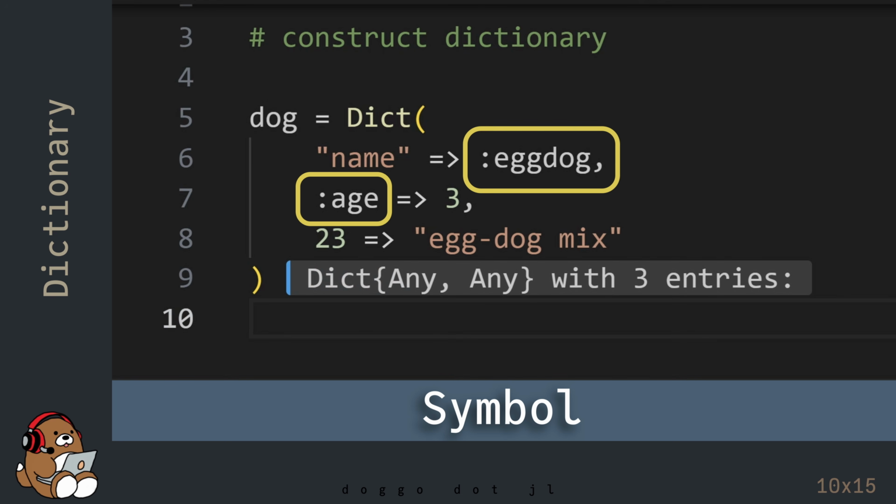For example, in Julia, a symbol data type is often used as a key. Whether you realized it or not, the names in the named tuple are symbols and not strings. The usage of the Julia symbol is more advanced, so it's beyond the scope of this beginner series. But I wanted to include the symbol in this example so you can at least see it in action.